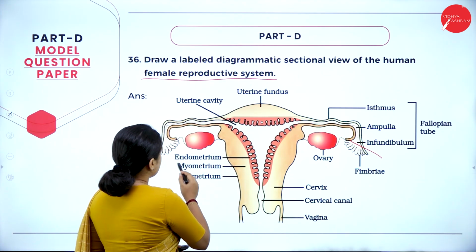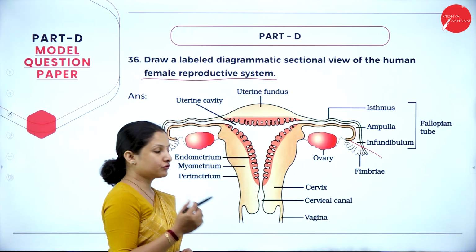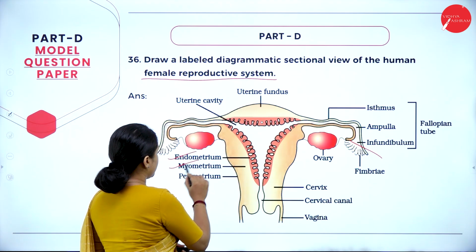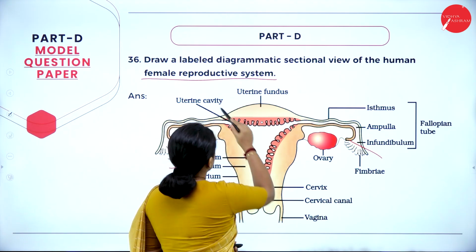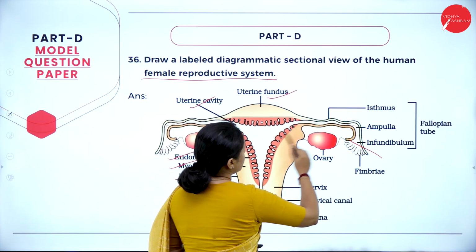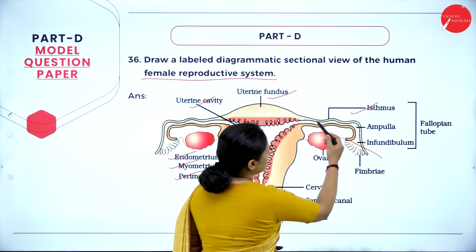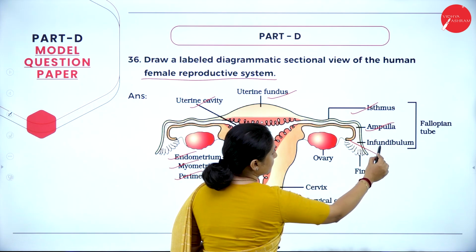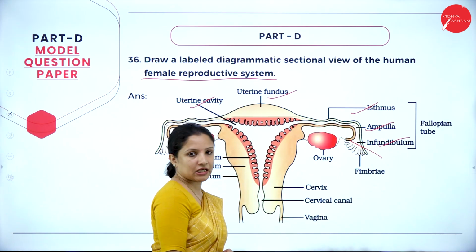So here we can write about the layers of the uterus, that is the endometrium, the myometrium, the perimetrium, then the uterine cavity, the uterine fundus, the isthmus, then comes the ampulla, then comes the funnel-like region which is called the infundibulum.